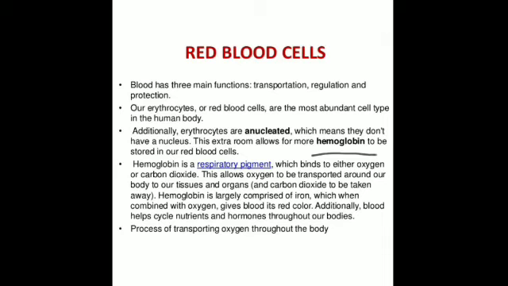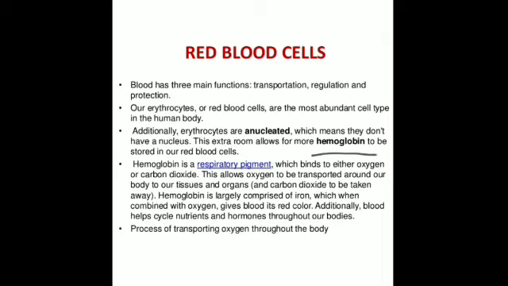So RBCs are produced in the bone marrow. Is that clear? What is bone marrow? It is the soft tissue present in the central cavity of bones. So what is the function of RBCs? It is responsible for the red color of the blood, and it is also responsible for the transport of oxygen and carbon dioxide in the body.